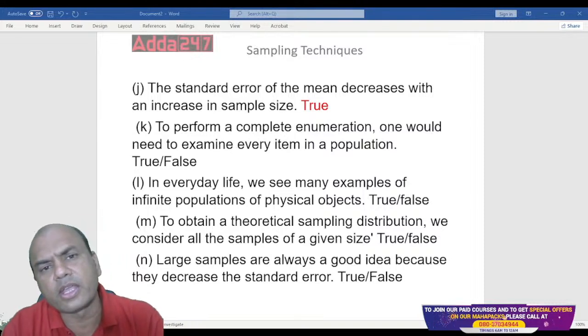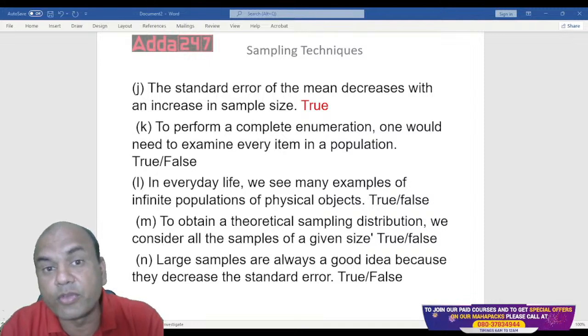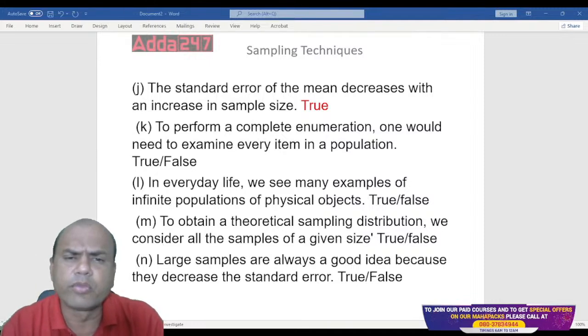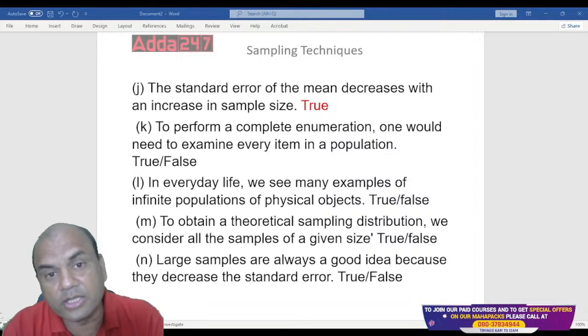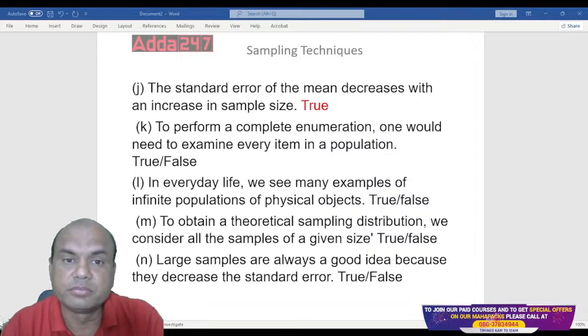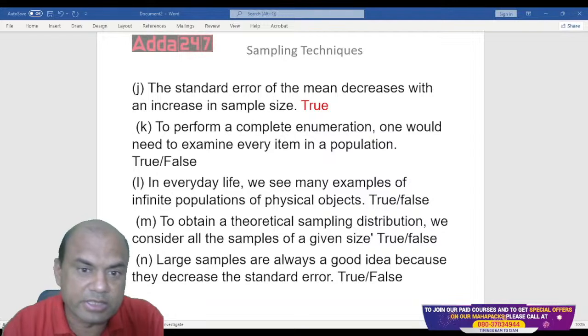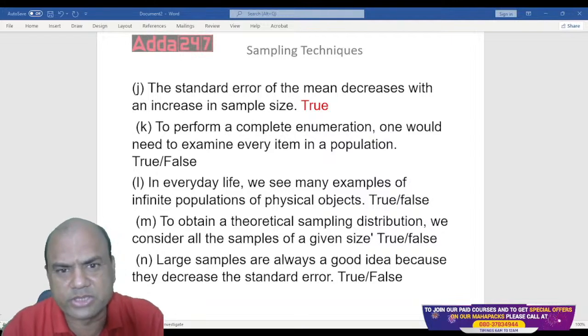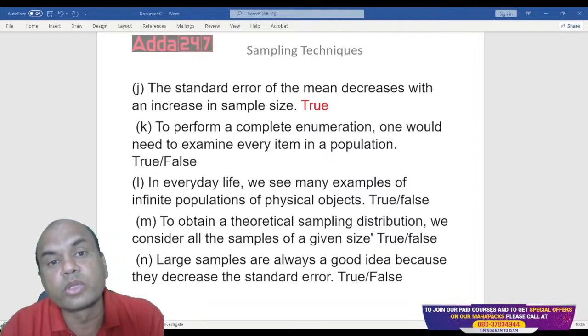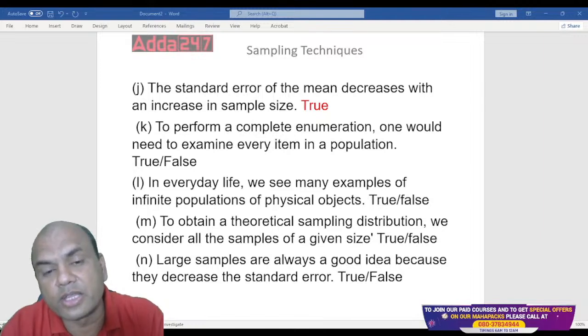Will I have to take the sample of each and every person in Delhi? Will I have to go to each and every house in Delhi and ask them, what is your salary, some 5, 6 questions?